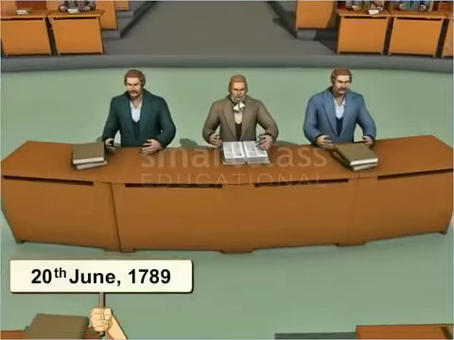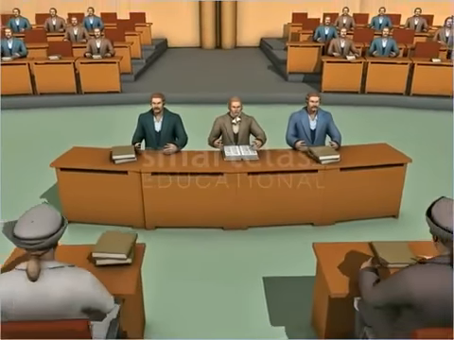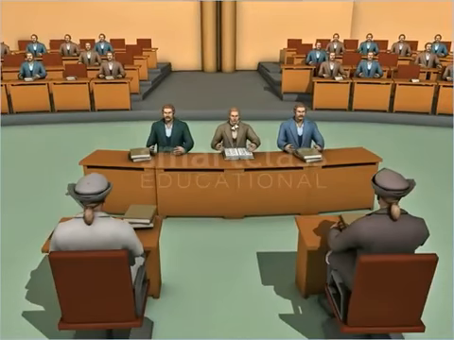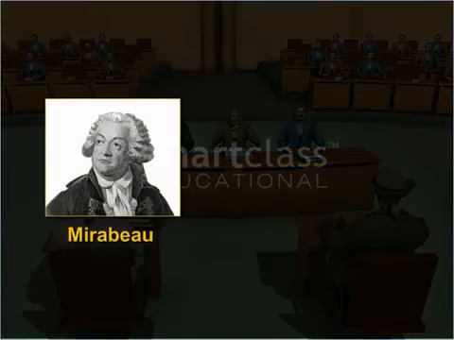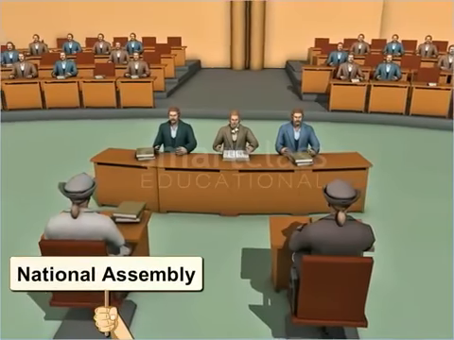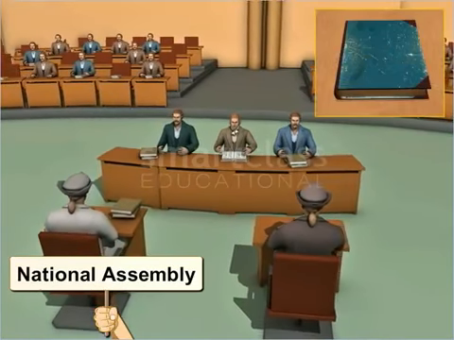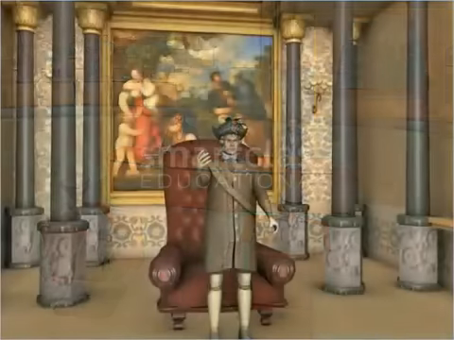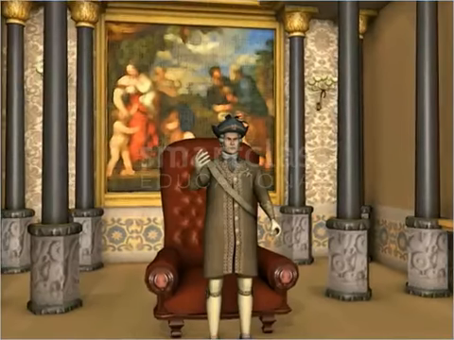On the 20th of June 1789, the representatives of the third estate met at Versailles under the leadership of Mirabeau and Abbé Sieyès. Here they established the National Assembly that sought to draft a constitution for France and end the absolute rule of the monarch.